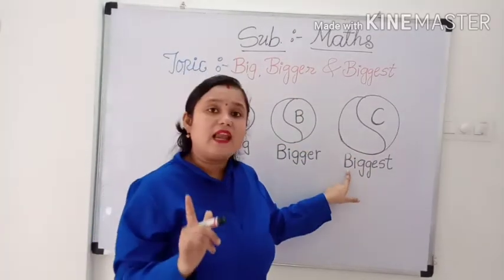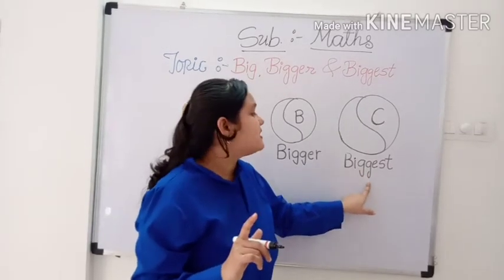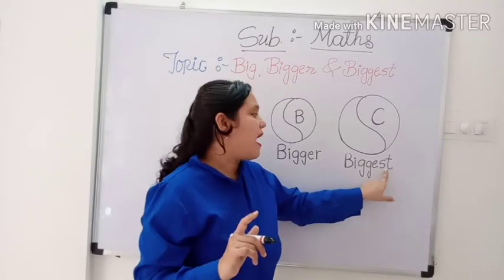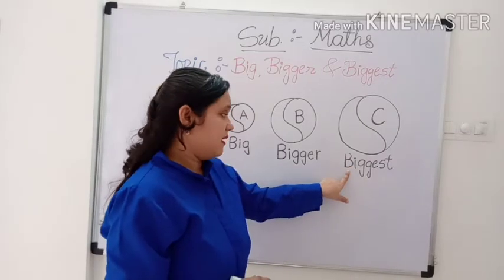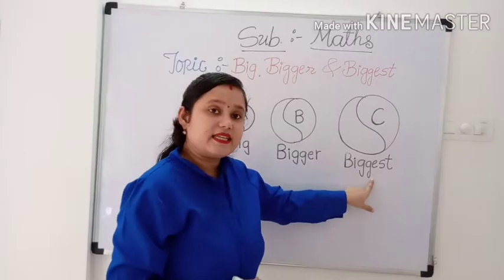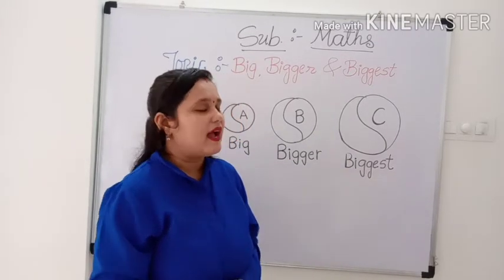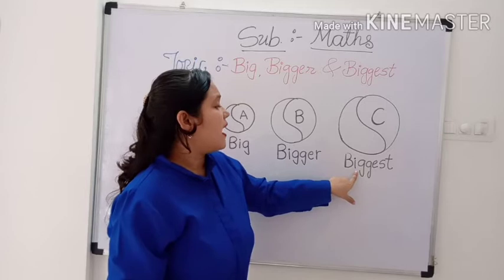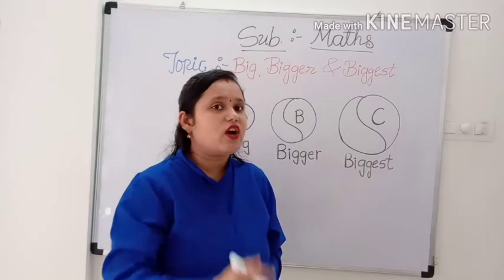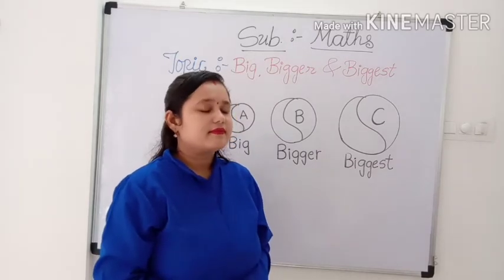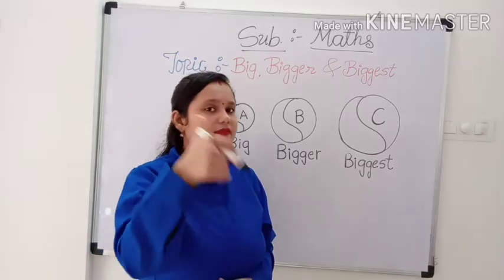And what is the spelling of biggest? B-I-G-G-E-S-T. Biggest. Once again, B-I-G-G-E-S-T. Biggest. One more time. B-I-G-G-E-S-T. Biggest. Now it's your turn. Good.